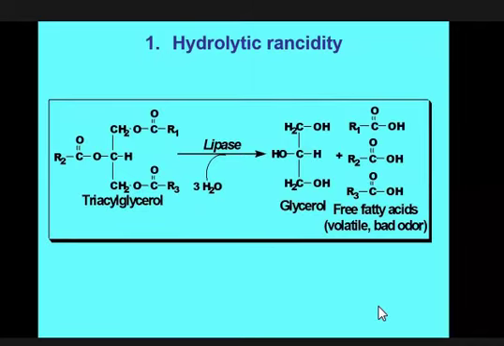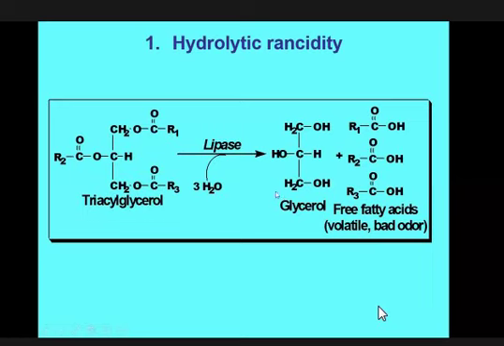This is the saponification or hydrolysis that we discussed when we discussed the chemical properties. Number one chemical property is hydrolysis. This is the same reaction where, in the presence of 3 molecules of water, lipase enzyme from bacteria or fungus attacks this ester linkage, and all of the 3 fatty acids are removed and glycerol is produced.